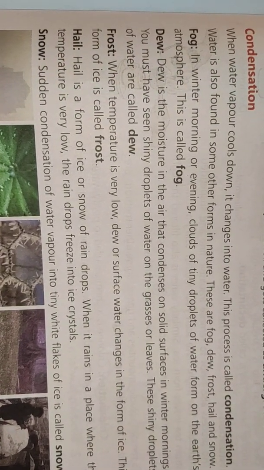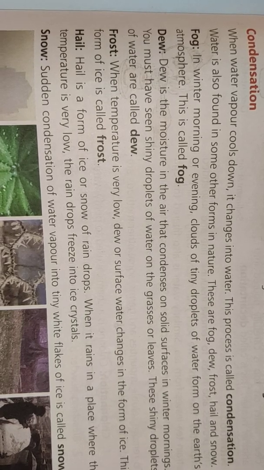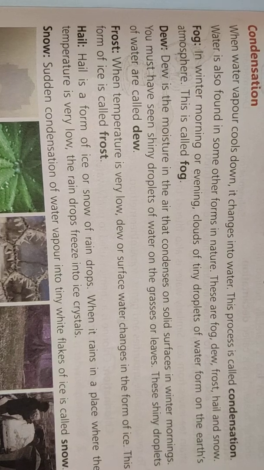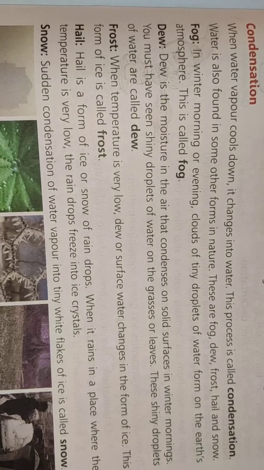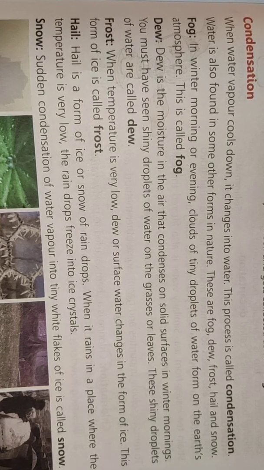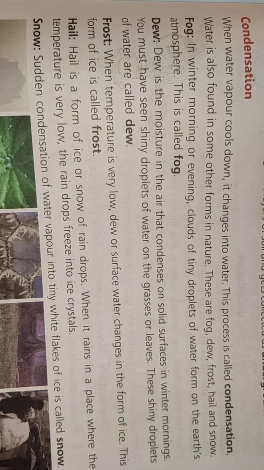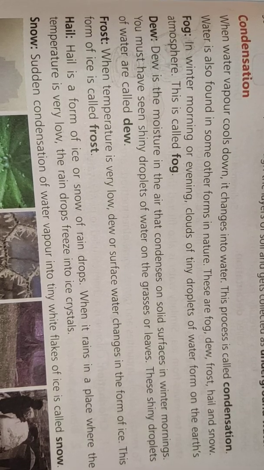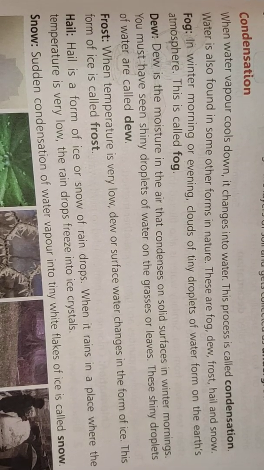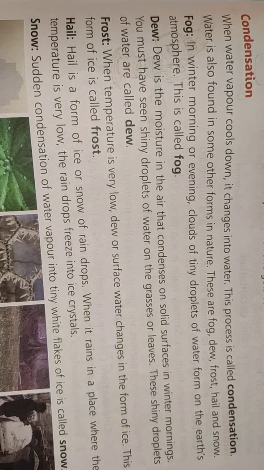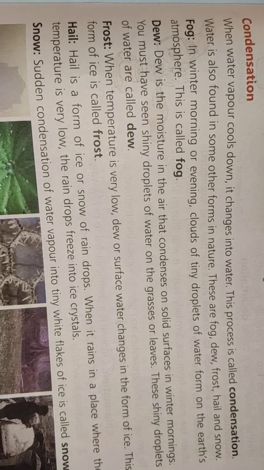Now, what is fog? In winter morning or evening, clouds of tiny droplets of water form in the Earth's atmosphere. This is called fog. Dew is moisture in the air that condenses on solid surfaces in winter mornings. You must have seen shiny droplets of water on the grasses or leaves. These shiny droplets of water are called dew.